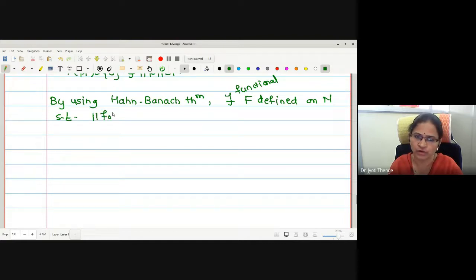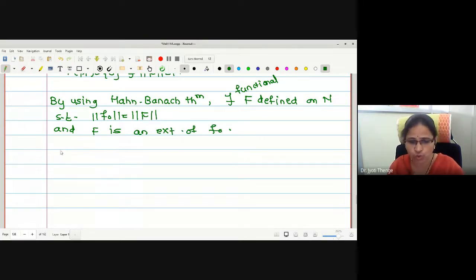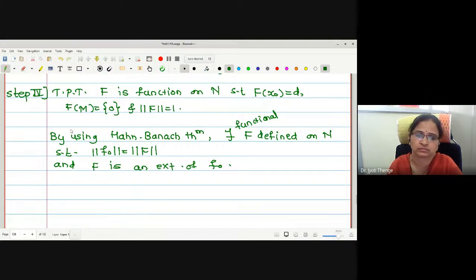Norm of F naught is equal to norm of capital F and capital F is an extension of F naught. And as it is an extension, what about F naught of X naught? F naught of X naught is F of X naught. Sorry, F of X naught is F naught of X naught.